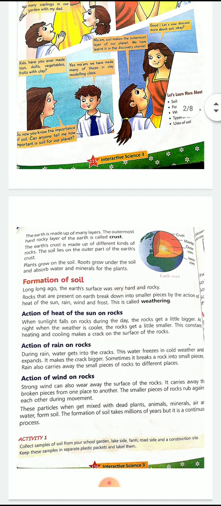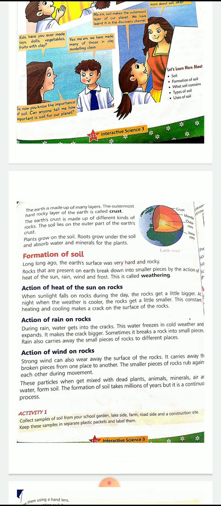Now, let's read the chapter and try to understand it. The earth is made up of many layers. The outermost hard rocky layer of the earth is called crust. The earth's crust is made up of different kinds of rocks.